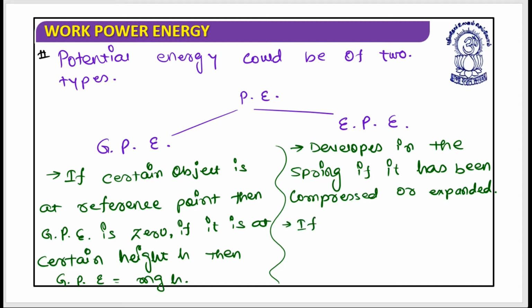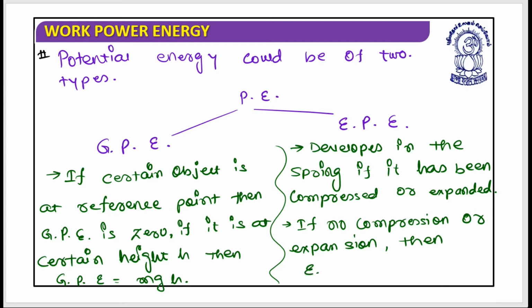It means if no compression or expansion, then elastic potential energy would be zero. If no compression or expansion is there, then elastic potential energy would be zero for sure. If compression or expansion is there, then work done or energy stored in the spring could be written as half into k into x square. I hope this is clear.